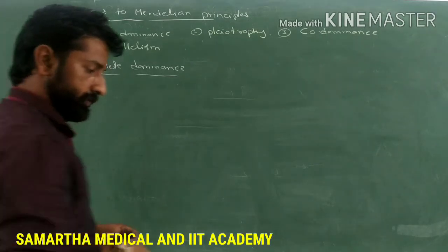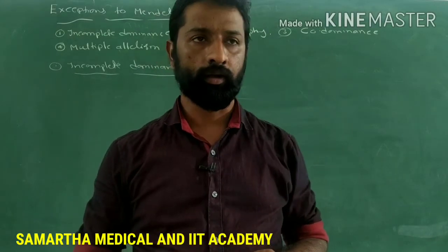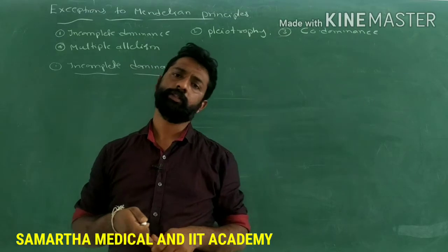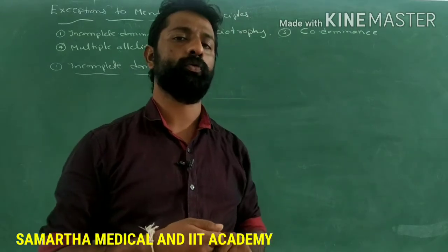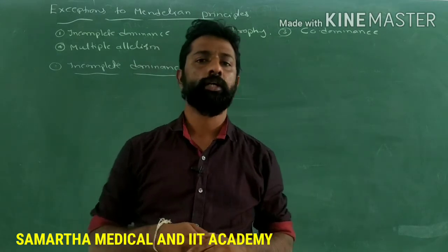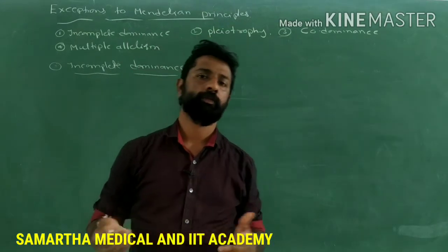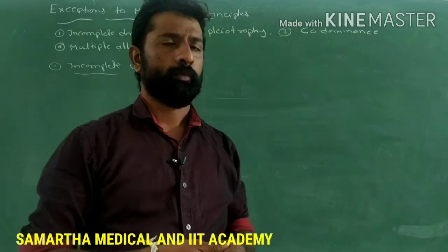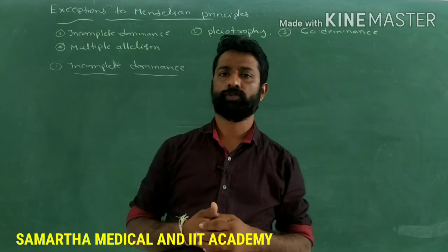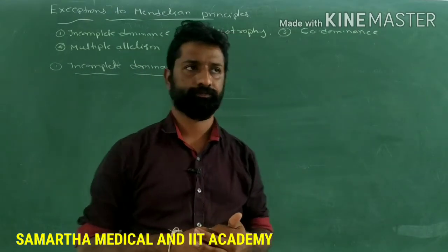Okay, guys. So till now we have discussed the one gene inheritance, the test cross, and the Punnett square. By using the Punnett square, we can represent a genetic cross and find out the genotype as well as the phenotype of the individual. Based on those observations, Mendel also proposed the two laws of inheritance, that is the law of dominance and the law of segregation.